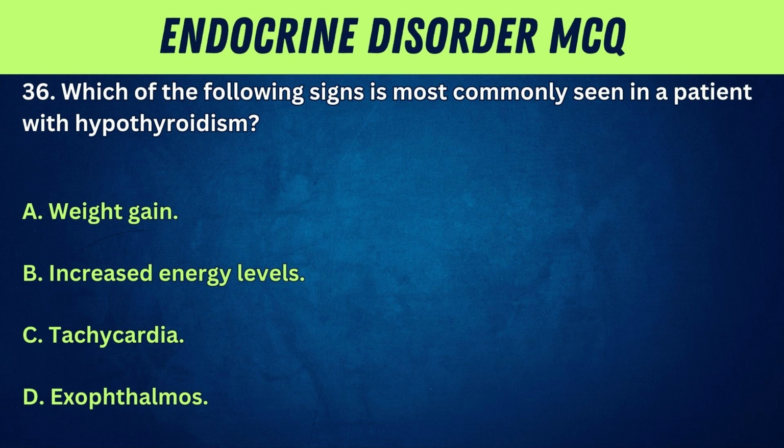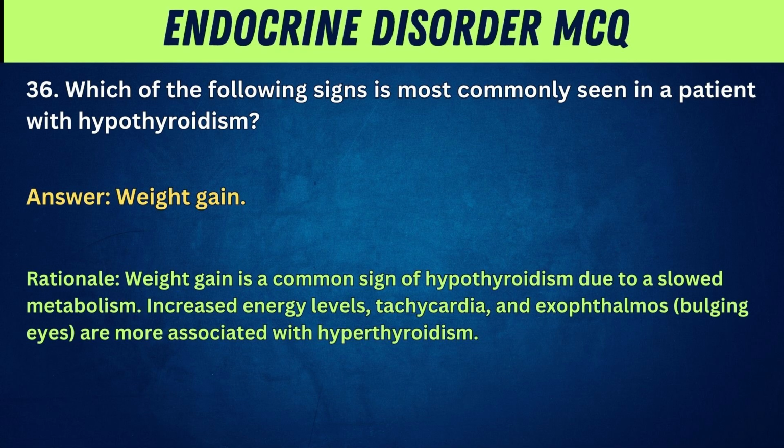36. Which of the following signs is most commonly seen in a patient with hypothyroidism? A. Weight gain. B. Increased energy levels. C. Tachycardia. D. Exophthalmos. Answer: weight gain. Rationale: weight gain is a common sign of hypothyroidism due to a slowed metabolism. Increased energy levels, tachycardia, and exophthalmos, bulging eyes, are more associated with hyperthyroidism.